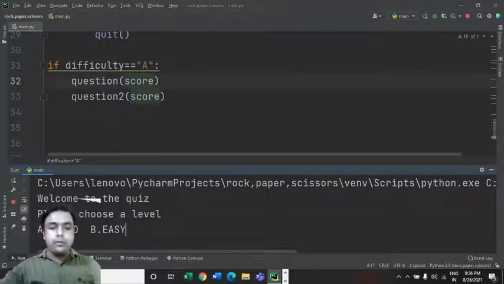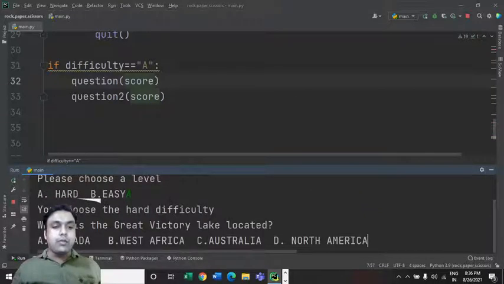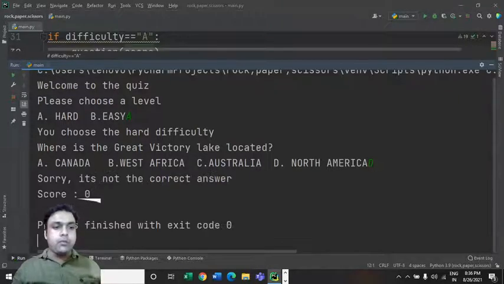So I would like to access level A, that is the hard level. So you choose the hard difficulty. So that's the first question. Where is the Great Victoria Lake located? So it's located in Canada, Australia, right? Let's now select an incorrect option. So I would like to go with D. Let's see what are we going to get as an output. I'm increasing the size of this output window so that the output can be more visible to all of you. So it says, sorry, it's not the correct answer. It's working perfectly fine. And finally, process finished with exit 0.